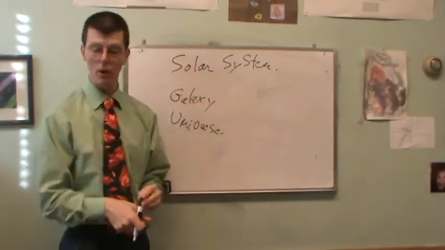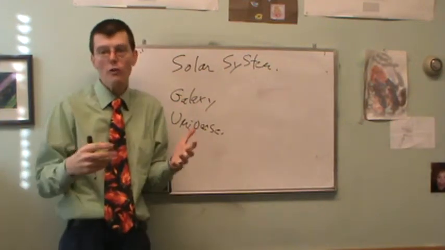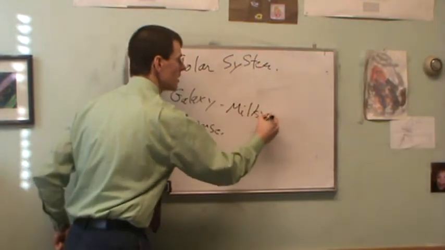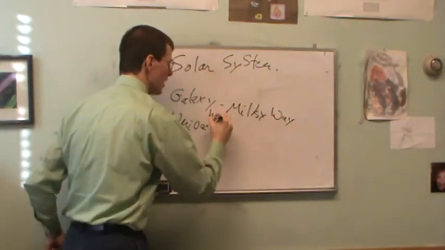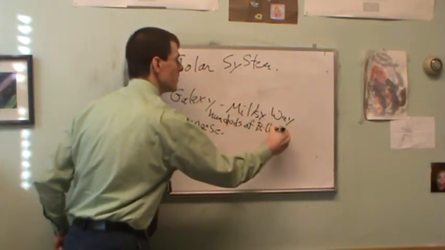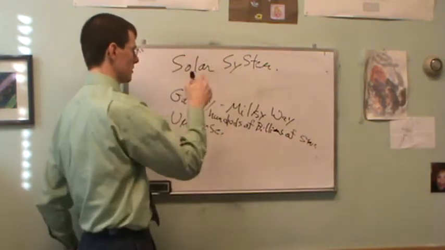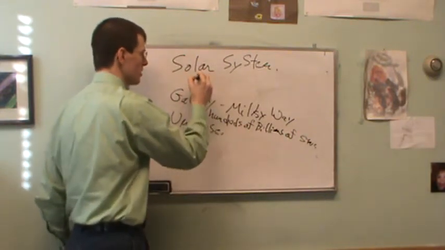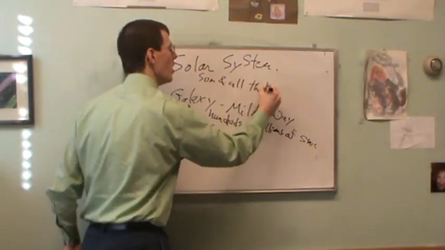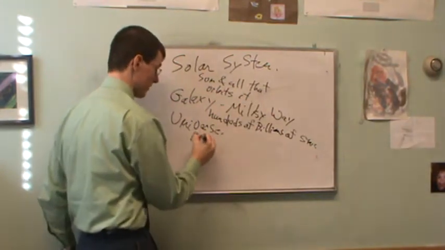Our solar system contains one star, the sun. Our galaxy contains several hundred billion stars. Our galaxy is the Milky Way. It contains hundreds of billions of suns, of stars. The sun is a star. An example of a star is our sun. So the solar system is the sun and all that orbits it. And the universe is everything.